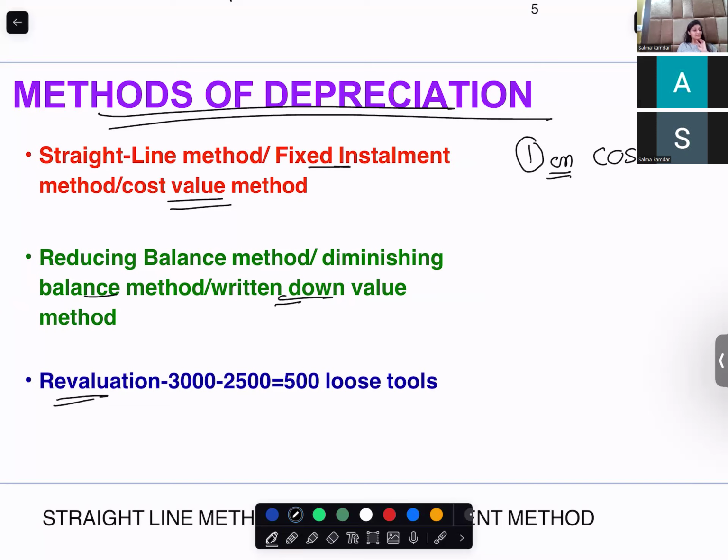When they give you the value of your non-current asset at start and value at the end, so the value has changed, this becomes the revaluation method. I just want you to go through this. I will pause the recording. Go through it and try to figure out the three methods.